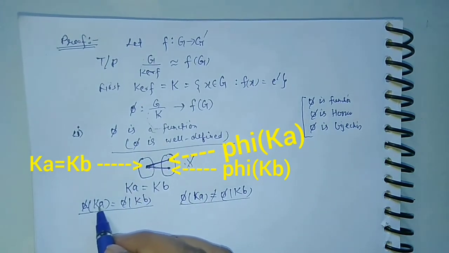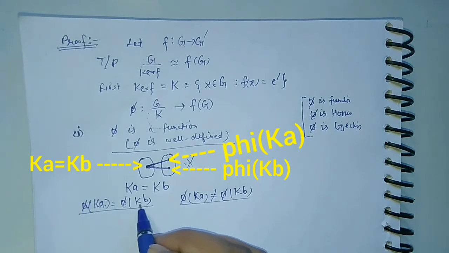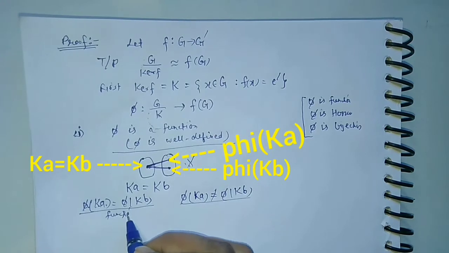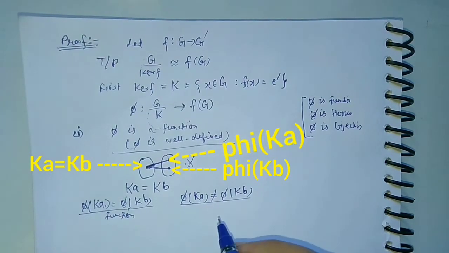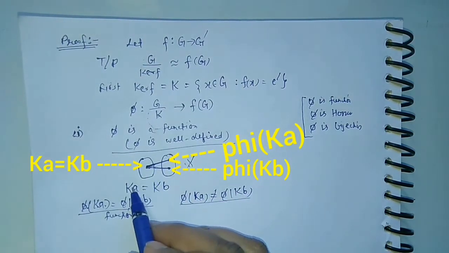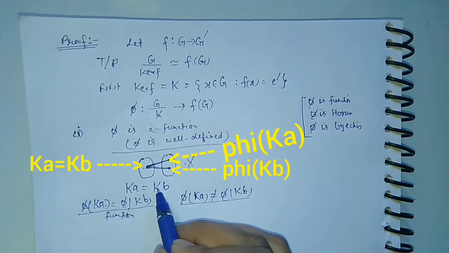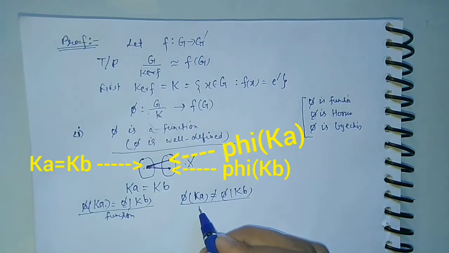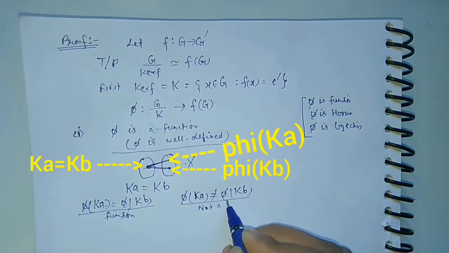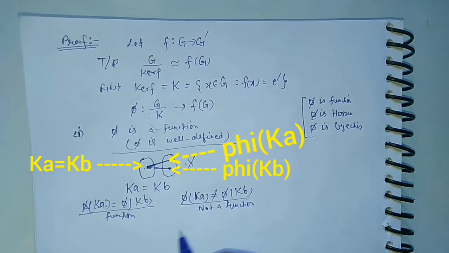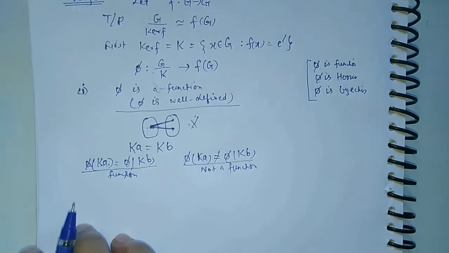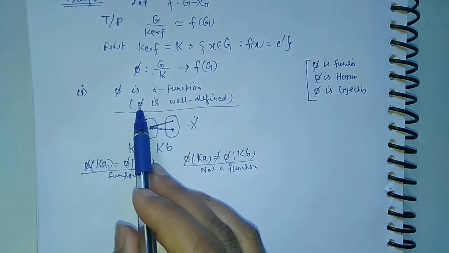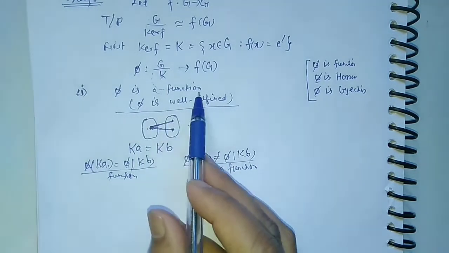If phi of Ka becomes equal to phi of Kb, then we can say that it is a function. And if these are not equal, that means for this element Ka, which is equal to Kb, there exist two different images, then this is not a function. So we have to prove that phi of Ka is equal to phi of Kb in order to prove that phi is well defined, that is, it is a function.